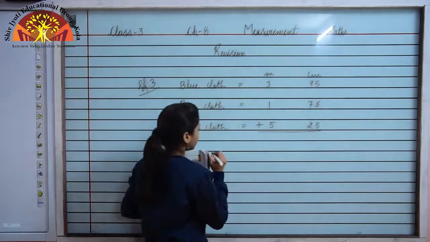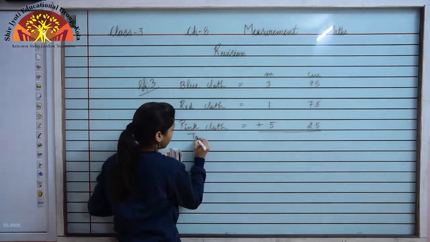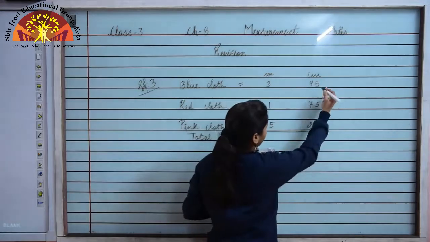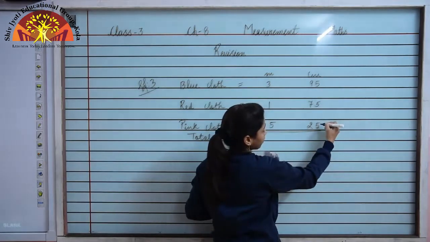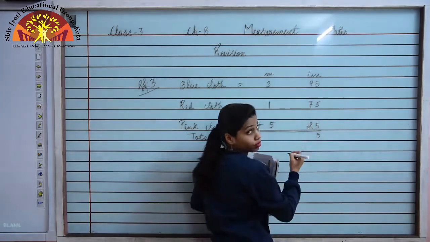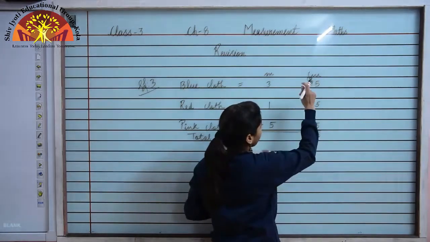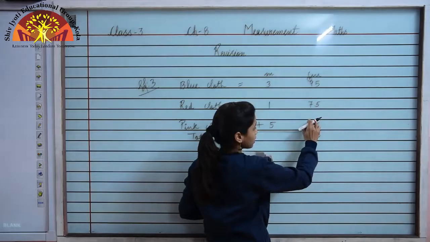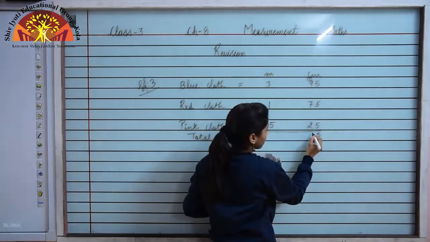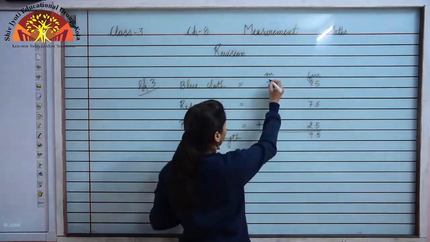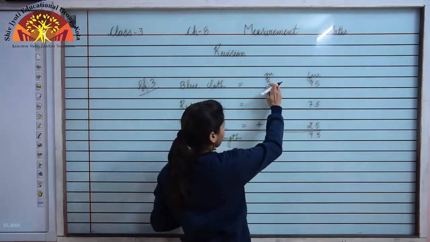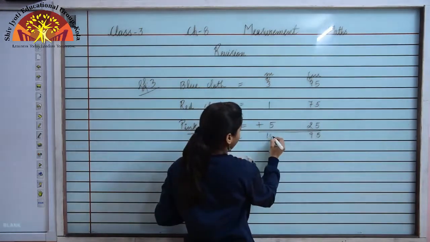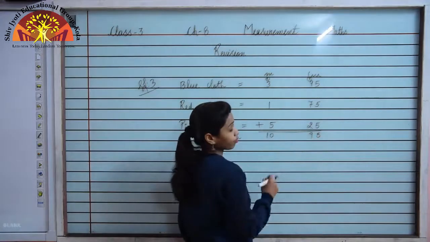Since we are finding the total length, so we will write total length. Five plus 5, 10, 10 plus 5 is 15. So I will write 5 over here and put 1 carry. Now 9 plus 7 is 16, 16 plus 2 is 18, 18 plus 1 is 19. So I will write 9 over here and put 1 carry. So 3 plus 1 is 4, 4 plus 5 is 9, 9 plus 1 is 10. So we got 10 meter 95 centimeter.